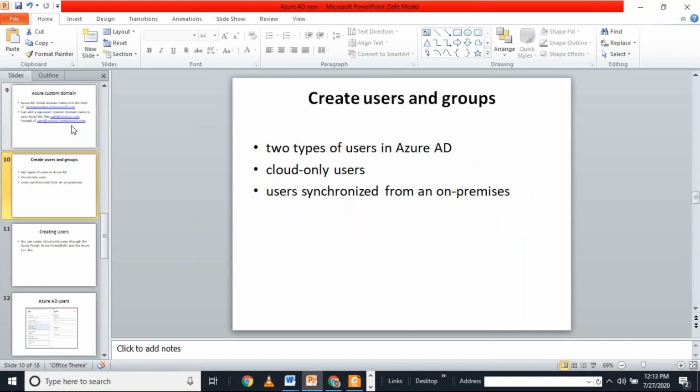In Azure AD, there are two types of users. One is cloud-only users. Users we create in the Azure AD portal are called cloud-only users, and we also have users synchronized from on-premise to the cloud.